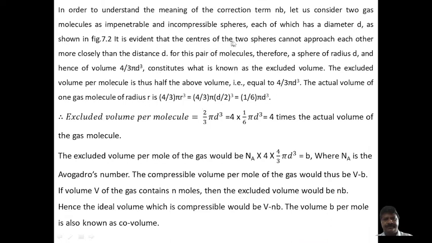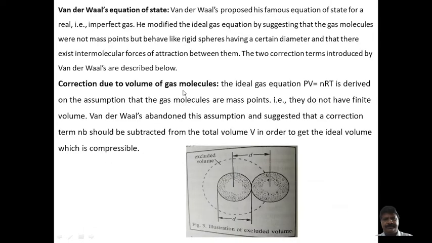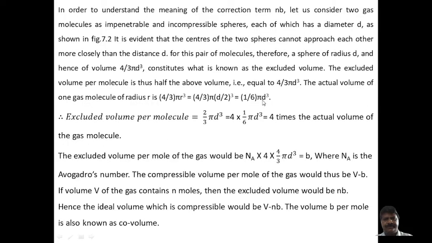It is evident that the centers of the two spheres cannot approach each other more closely than the distance d. The distance between these molecules is fixed. The two spheres can touch each other, but they cannot be compressed further.